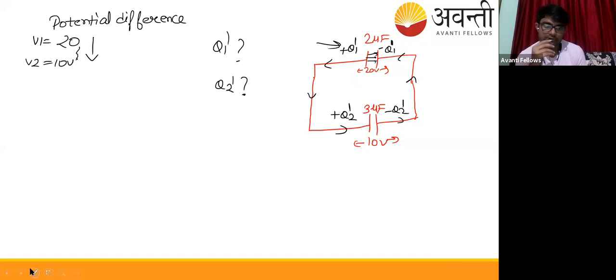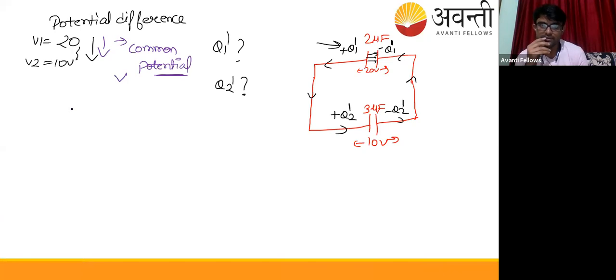So how do we solve it? First, we know that the charge flow continues until there is a common potential. We find this V through charge conservation.